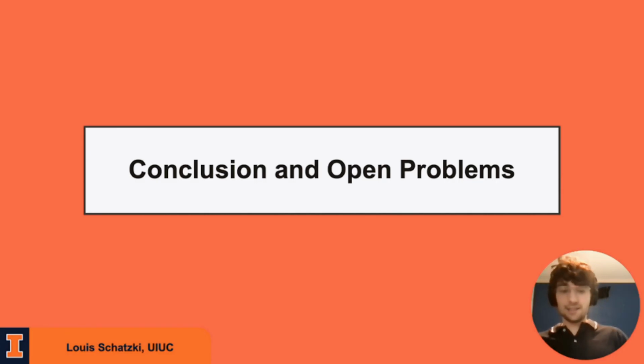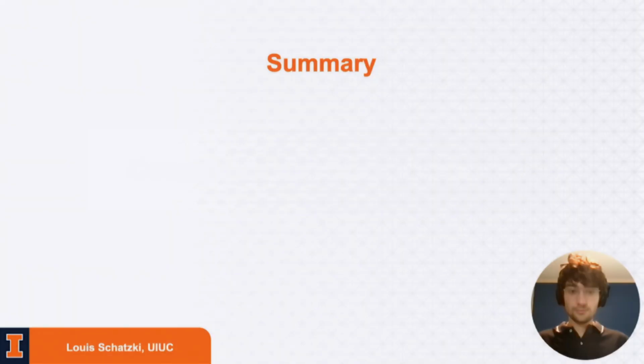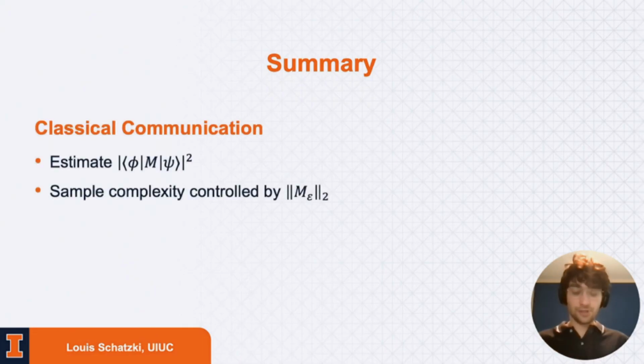All right, and that leads me to the end of the technical section. So I just want to summarize what I've spoken about and list a few open problems. So to summarize, number 1, we have the regime where you only have classical communication, and you would like to estimate this generalized form of inner product. And what we're able to show is that this is roughly controlled by the 2 norm of this m epsilon operator, which again is m, but with all the eigenvalues smaller than epsilon over 2, so just relatively small, replaced with 0.